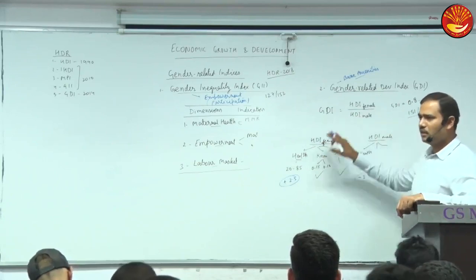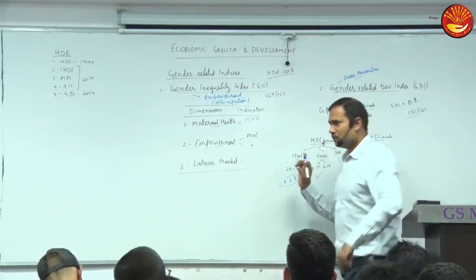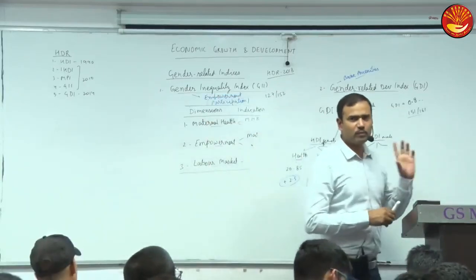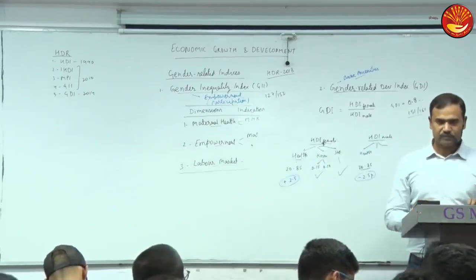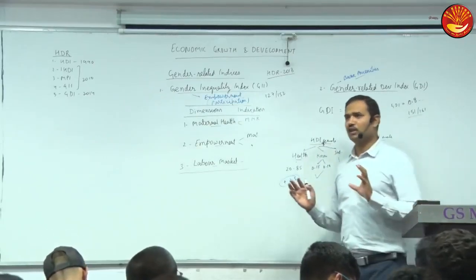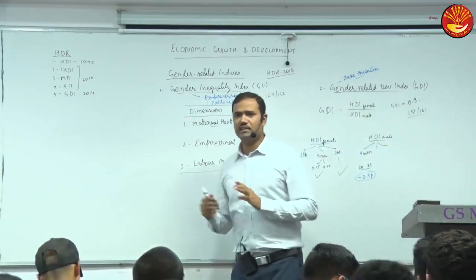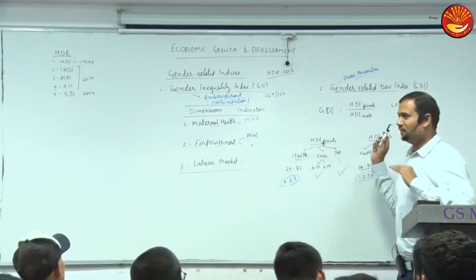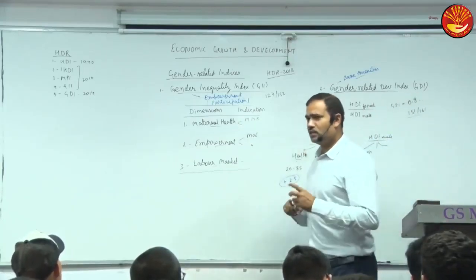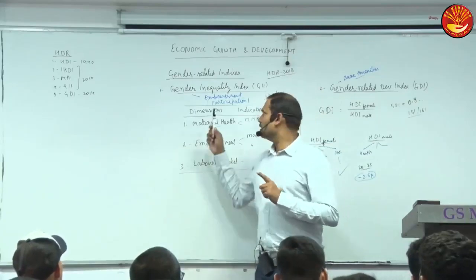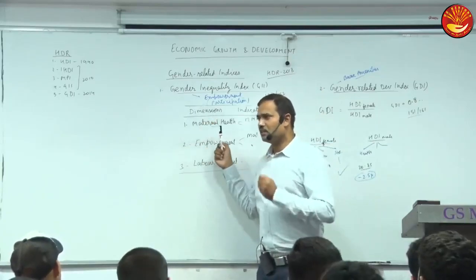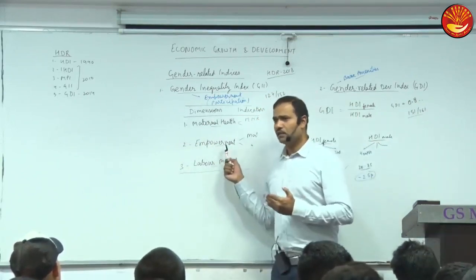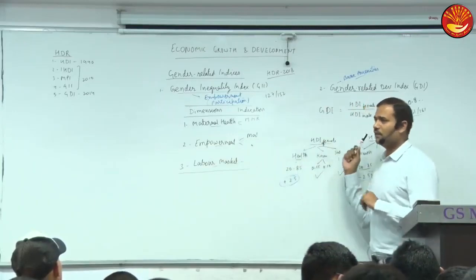And why does the rank vary so much? Because the dimensions are different. Which discrimination is easier to overcome, in case of empowerment or basic amenities? Which is easier for us to overcome? Basic amenities is very difficult. This is much easier. Why? Government policies could be more effective in which one? Like the government may reserve seats in parliament, the government may do reservation in jobs and education institutions for women. So this is much easier as compared to the other one.